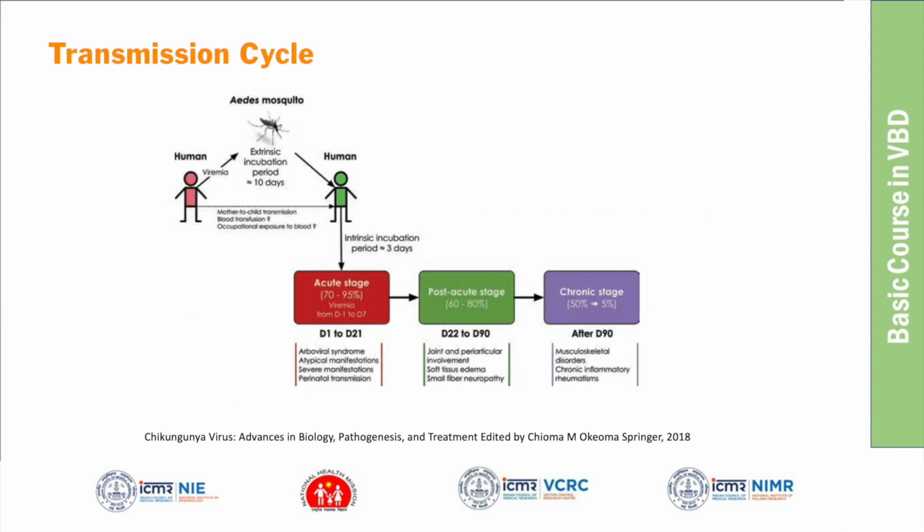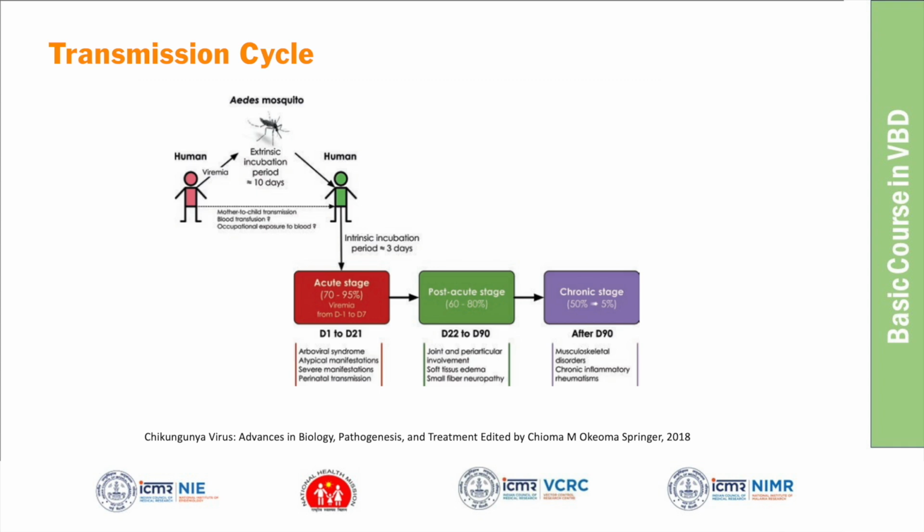So coming to the transmission cycle, from one human to another human, the virus is spread through the Aedes mosquito. A person who is having viremia can transmit through the mosquito to other people. The viremia will last for 7 to 10 days, maximum 7 days.